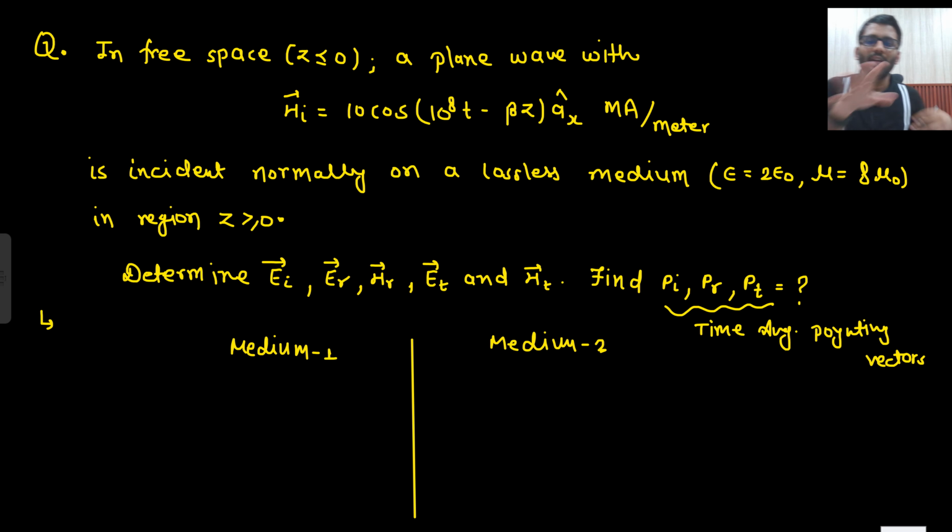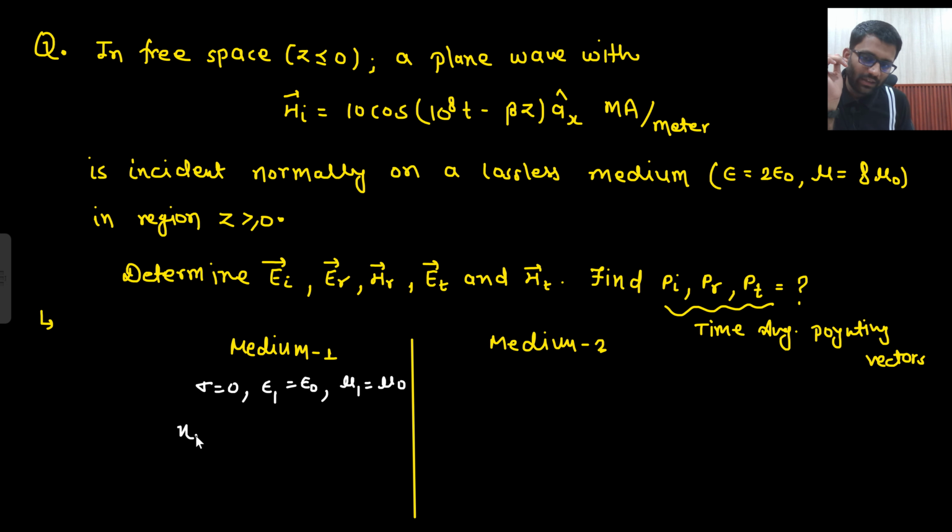Okay, so Hi, the incident magnetic field, is given in free space. So in this free space, sigma equals 0, epsilon 1 is equal to epsilon naught, and mu 1 is equal to mu naught. What will be its eta? 120 pi. What will be its alpha? 0. What will be its beta? Beta 1 will be omega by c.